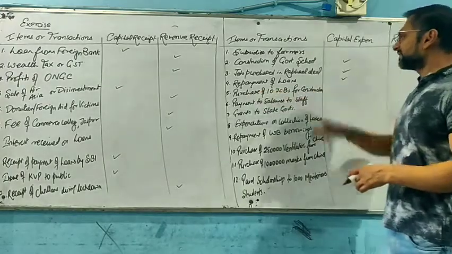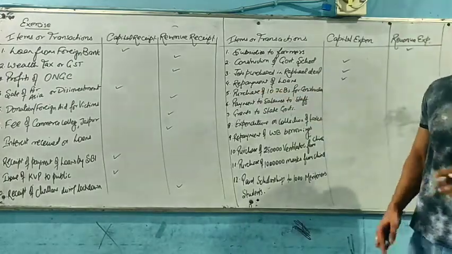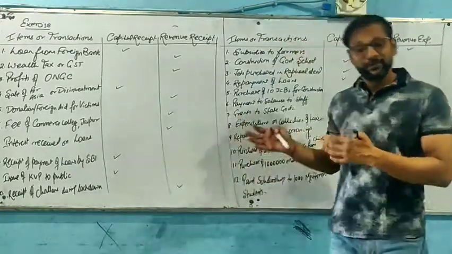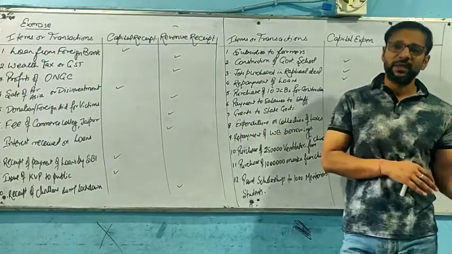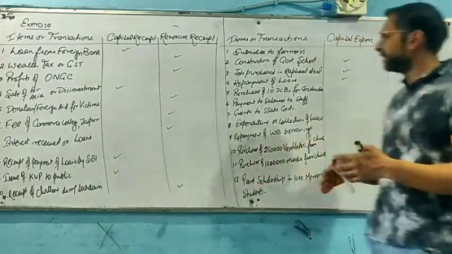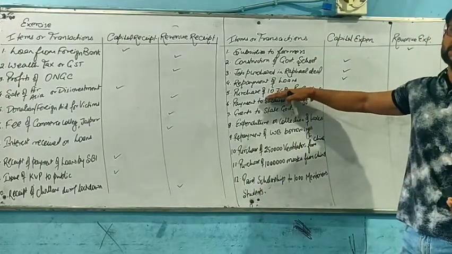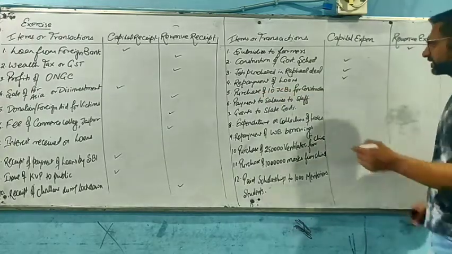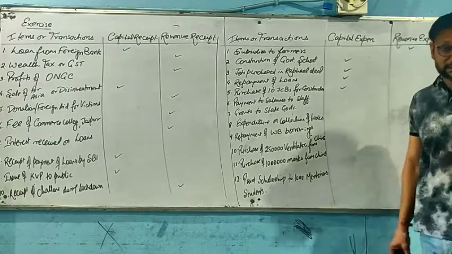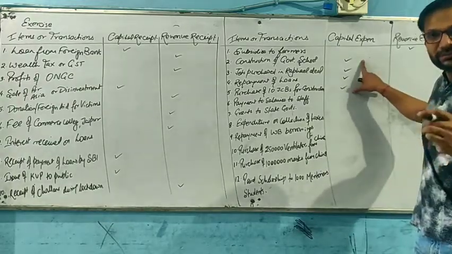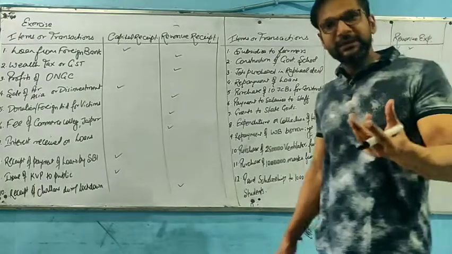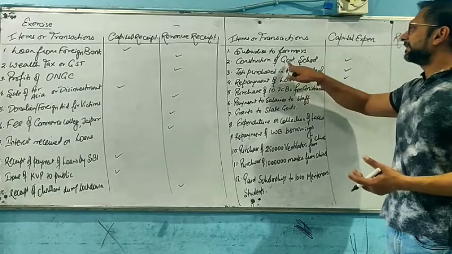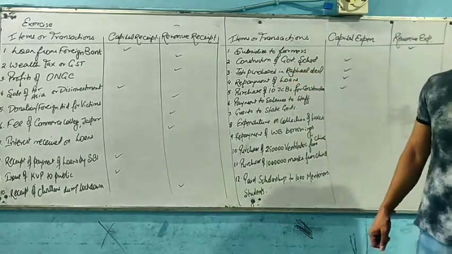Now, purchase of 10 JCBs for construction. It means if the government would like to construct a metro train, or some more flyovers, bridges, or dams, it needs heavy machines for construction purposes. It means if we are purchasing some fixed assets for construction purposes, it will be termed as capital expenditure. Since we told you, capital expenditure are those expenditure that are undertaken for the increase in asset and reduction of liability. So here, this is reduction of liability. These are the increase in assets of the government.